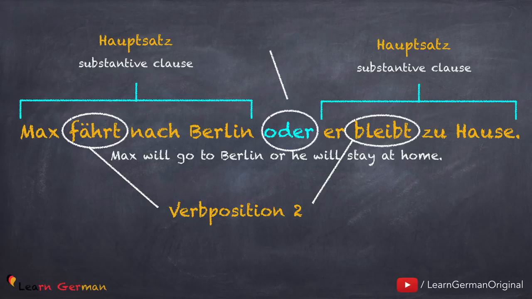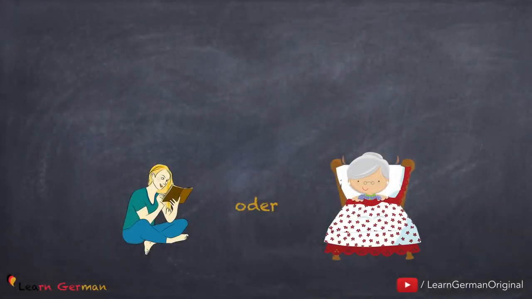Coming back to oder. As you can see, it's placed right in the middle of two sentences. The position it's given is 0 because in the second Hauptsatz, the verb is in the second position, the subject is in the first position, hence the position of oder is 0. This rule is the same for all the o sudah conjunctions. Let's look at another example.